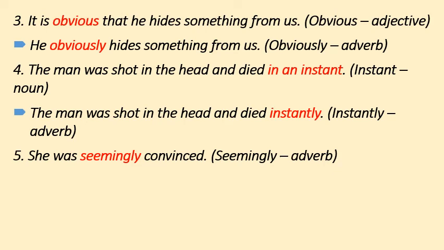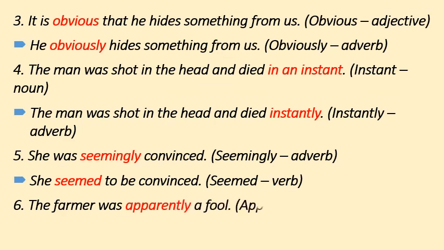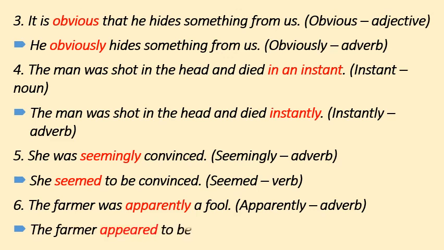Seemingly is here adverb. So it can be written like this: she seemed to be convinced. So here seemed is verb. Number 6, the farmer was apparently a fool. Apparently is here adverb. It can be written like this: the farmer appeared to be a fool. So appeared is here verb.